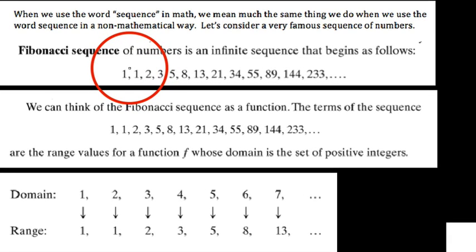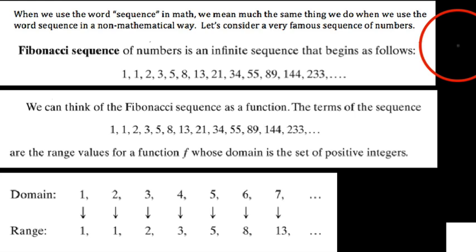Okay, YouTube, in this video we're going to explore the concept of a mathematical sequence. I just basically want to comment on the fact that when we use the word sequence in real life, it kind of means the same thing that we mean in math. That is to say that if you had things that occurred in order, such that there was a first thing, a second thing, a third thing, a fourth thing, that would be a sequence of things. When we talk about a mathematical sequence, we mean kind of the same thing.